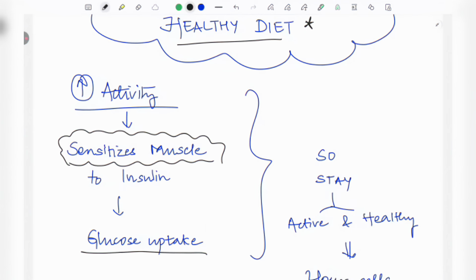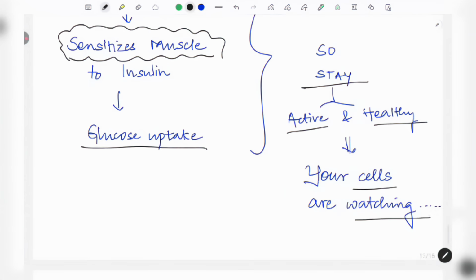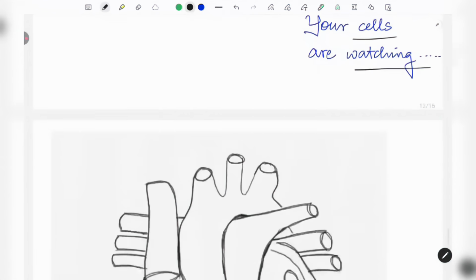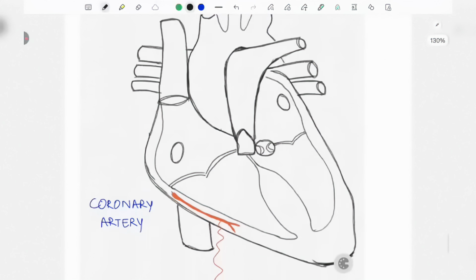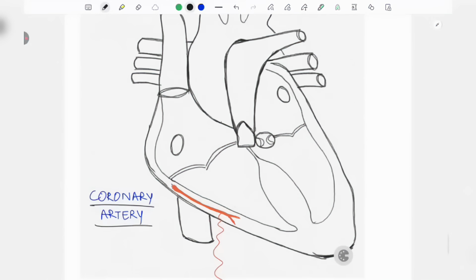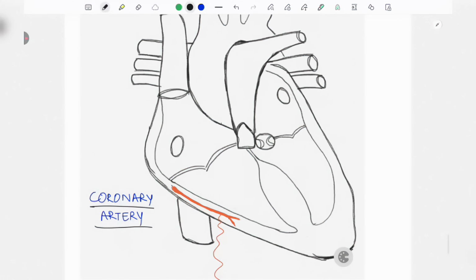Got it? So friends, what I am going to tell now is, stay active and healthy because your cells are watching. Don't forget. Now coming here, what is this diagram? It is the heart. In the heart, what I have drawn is this particular blood vessel, called the coronary artery. Why have I drawn this? Because I'm going to explain. If you ignore these signs, it will start attacking the heart also in the future.